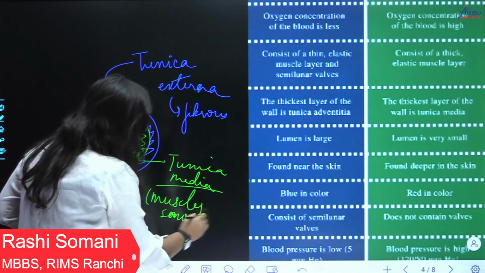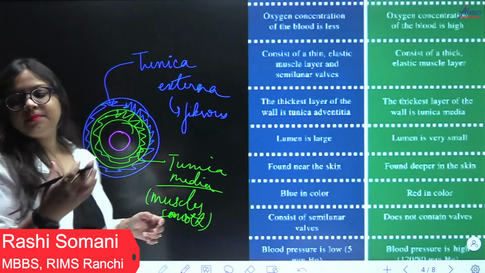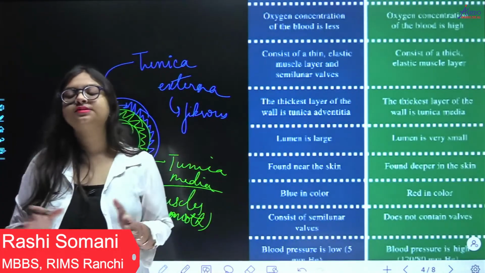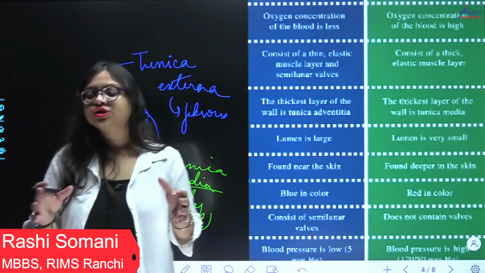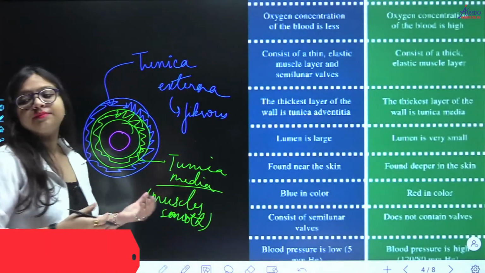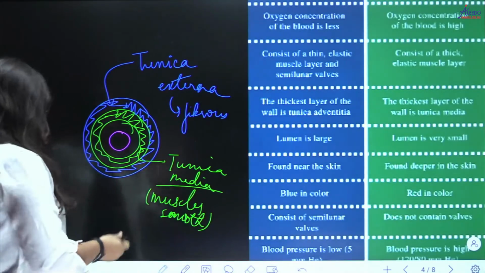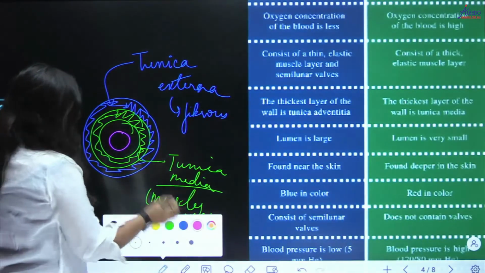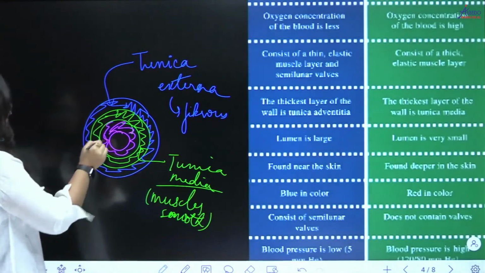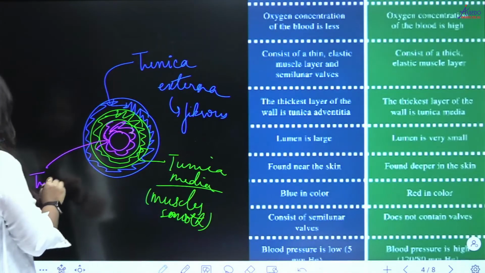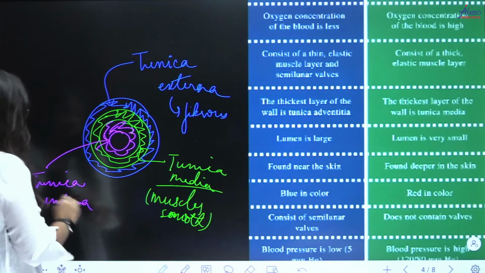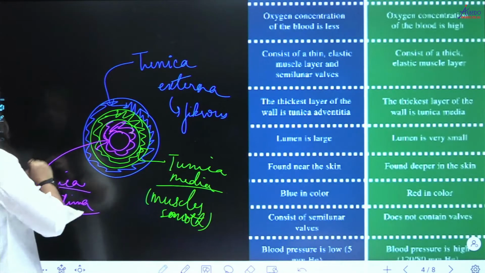They need to maintain a pressure, right? So wherever in your body pressure or movement is needed, always and always muscles will be responsible for that. So to maintain that pressure, tunica media is made up of smooth muscles, and the innermost layer is called the tunica intima. Now this tunica intima is composed of two things.